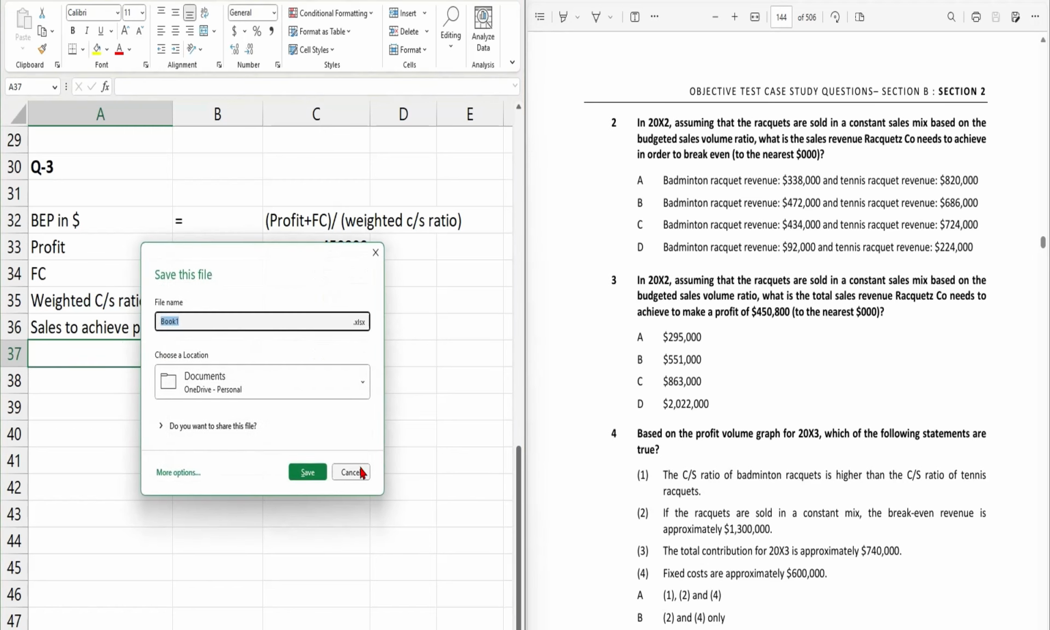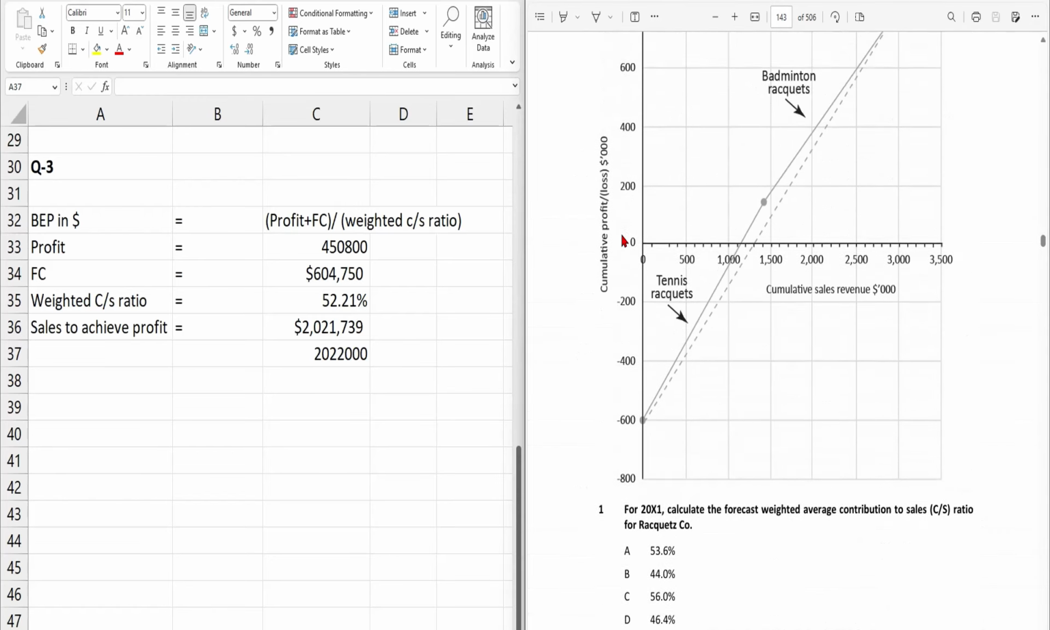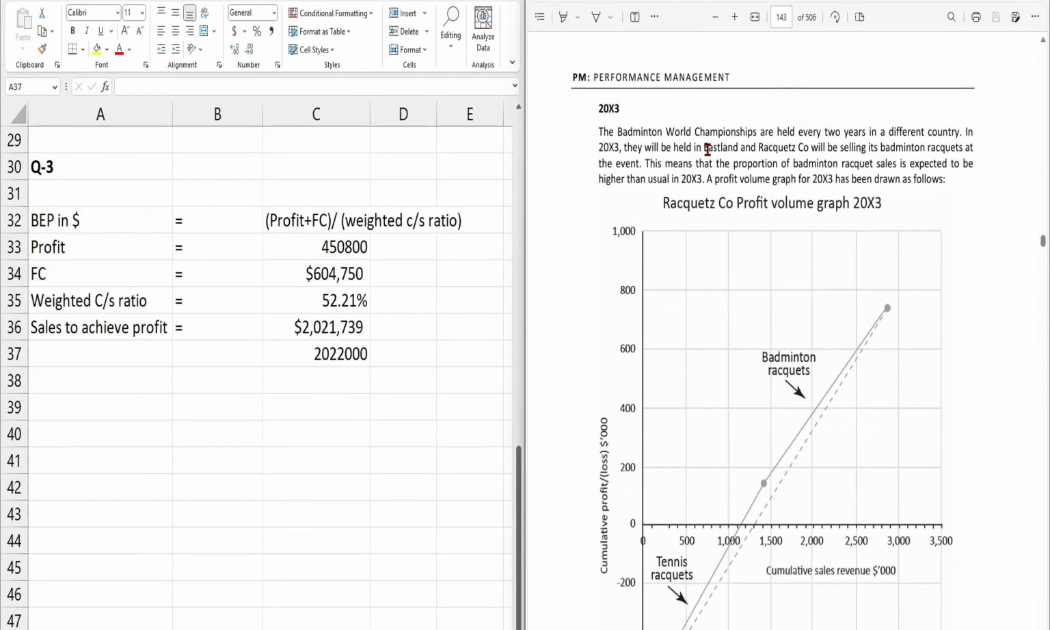So now question number 4. This is related to the year 20x3, which we need to look at first. Year 20x3. The badminton world championship is held every 2 years in a different country, and in 20x3 it will be held in Iceland, and Racquetz Co will be selling its badminton racket at this event. This means that the proportion of badminton racket sales is expected to be higher than usual in 20x3. The profit volume graph for 20x3 has been drawn as follows.